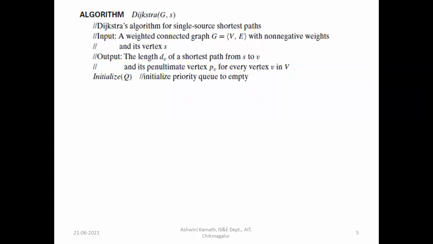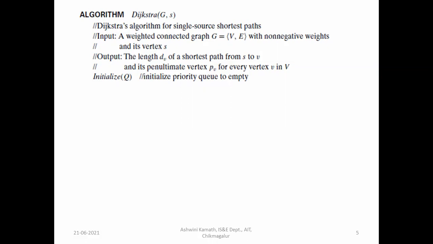Here s is the source vertex. The output is the length dv of a shortest path from s to v, where v is all the other vertices. For all the vertices v from s, it will list the shortest path. That will be the output.